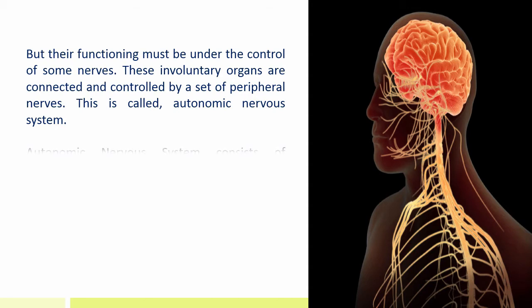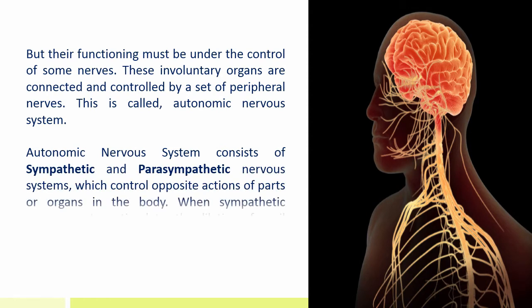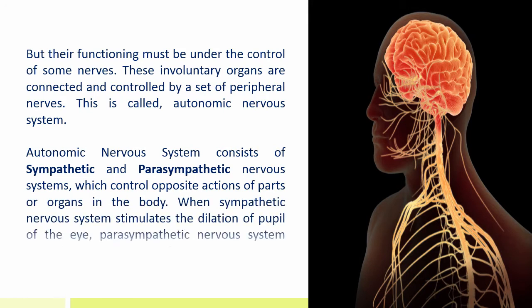Autonomic nervous system consists of sympathetic and parasympathetic nervous system which control opposite actions of parts or organs in the body. When sympathetic nervous system stimulates the dilation of pupil of eye, parasympathetic nervous system controls the constriction of the same.